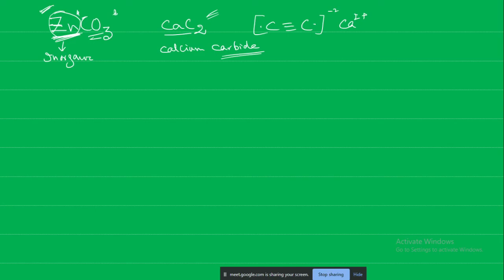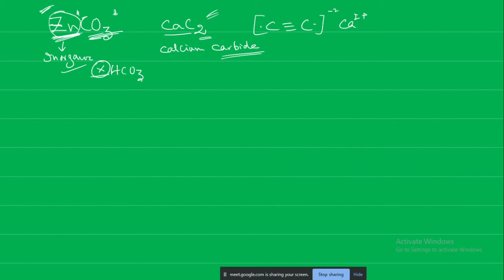Sir, as you told, zinc carbonate is an inorganic compound. So how can we know whether a particular compound is inorganic or organic? Because we first see that it contains carbon and just declare it organic, but in some cases we can get confused. Yes, just like I told you, particularly carbonates, carbides, bicarbonates, HCO3, where X here will be some metal.